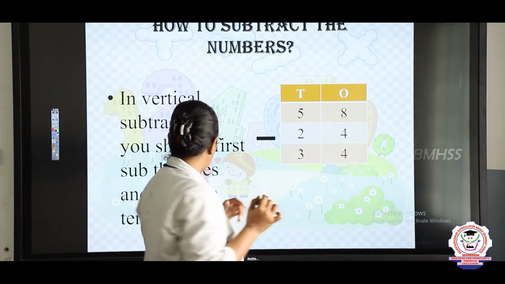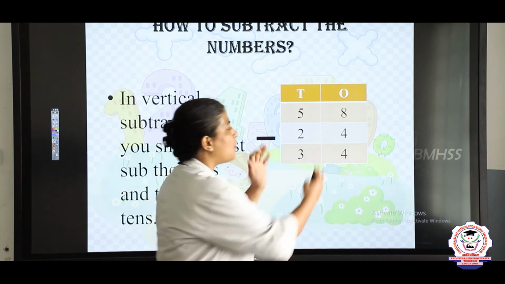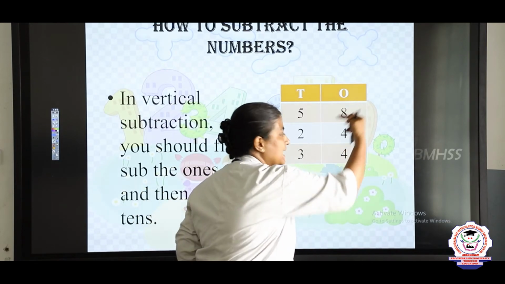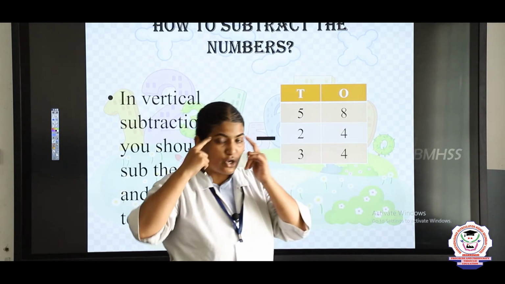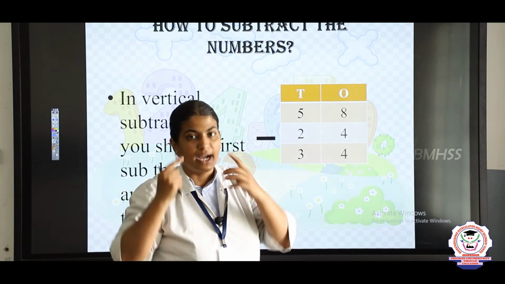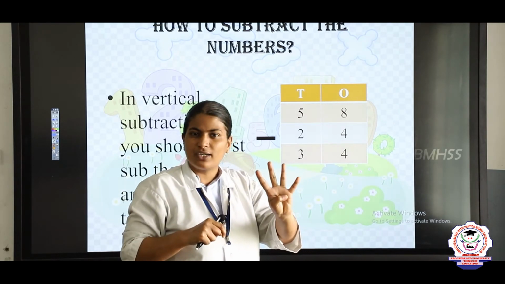What I told you? I told you that you have to subtract the numbers in the ones place. So what are the numbers in the ones place? 8, 4. So how should we subtract it? The first number must be in your mind. 8 in the mind, 4 in the finger. 8 after. Is it right, children?